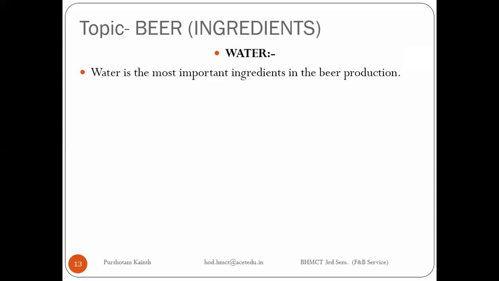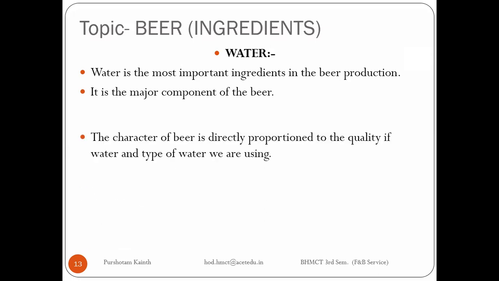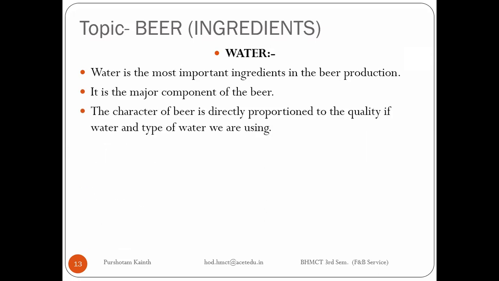Now the second major ingredient is water, because we need water when we soak the barley, right? We need to use water during the fermentation process, right? So water is again a major ingredient. It is quite simple to understand. The quality of water that you are using is directly proportional to the quality of beer you'll get, right? If you need a good quality of beer, definitely you need to use a good quality of water.